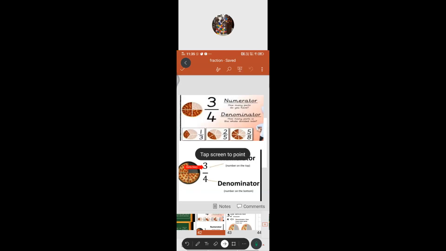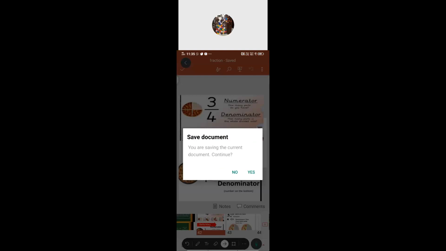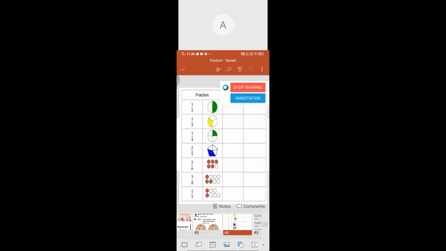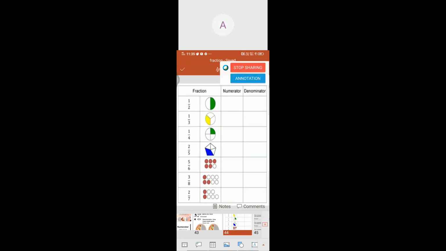So the numerator means the number on the top. Now the denominator shows the number on the bottom, isn't it? The number on the top is the numerator. The number on the bottom is the denominator. Got it? We will see some examples now. What I said is that the number on the top is called the numerator, and the denominator is the number at the bottom.